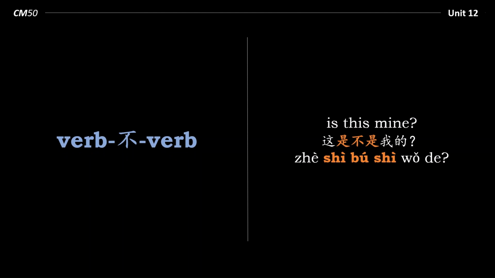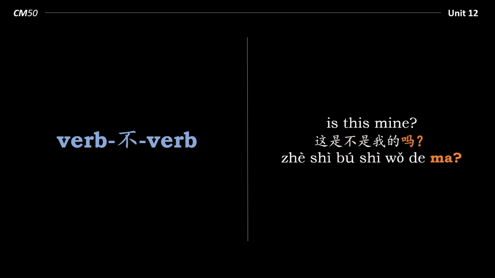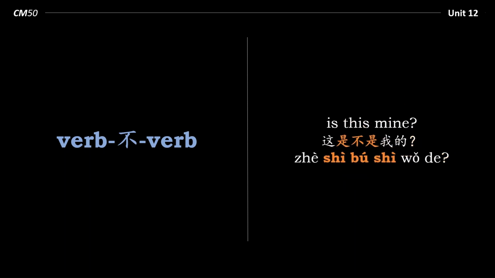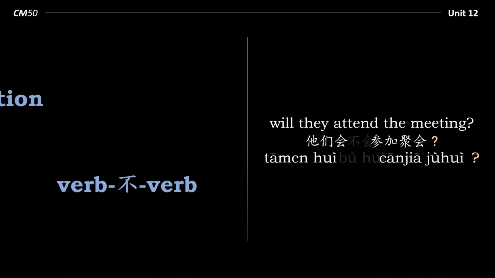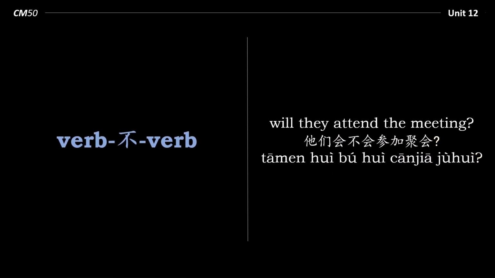Now, when we use the verb-不-verb structure, we do not use ma. So we cannot say something like 这是不是我的吗? This is incorrect. When we use the verb-不-verb structure, we do not use ma. 这是不是我的? Here's another example, again revisiting a previous sentence. Will they attend the meeting? 他们会参加聚会吗? How would we change this to a verb-不-verb sentence? 他们会不会参加聚会?